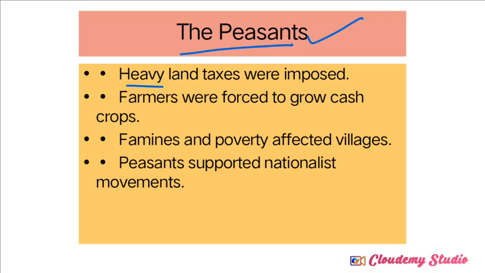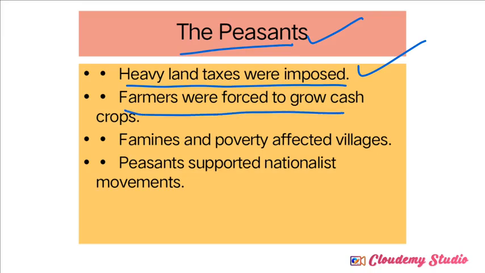Heavy land taxes and some other different taxes and revenues were collected from Indians by the Britishers. Heavy taxes became a burden to the Indians at that time. When they were continuously paying tax to the Britishers, the economic condition of Indians automatically decreased.